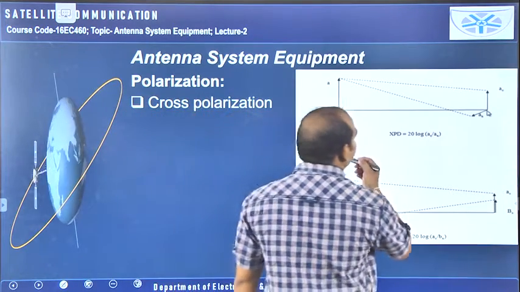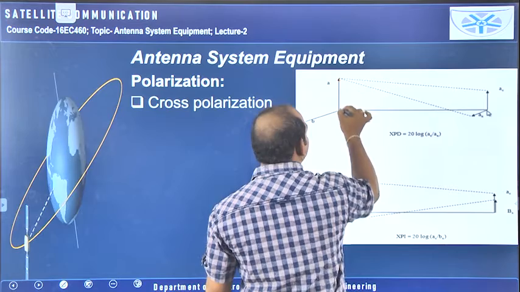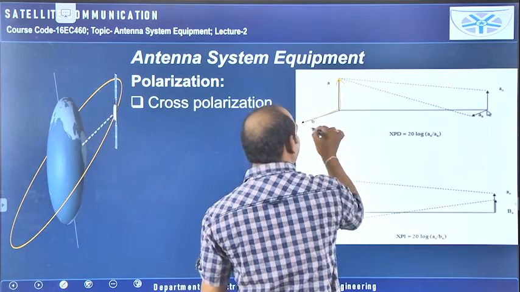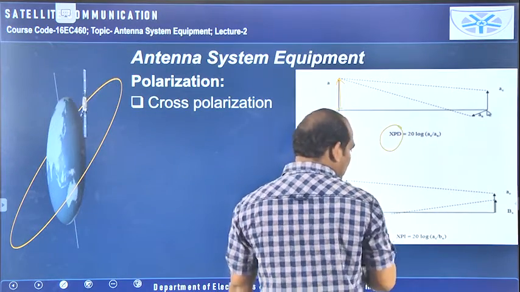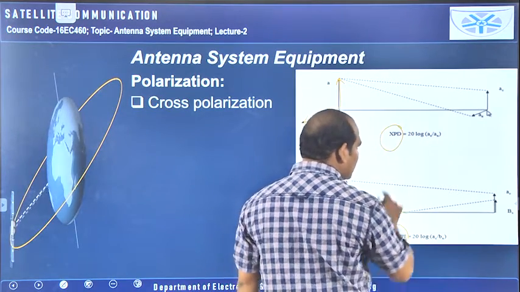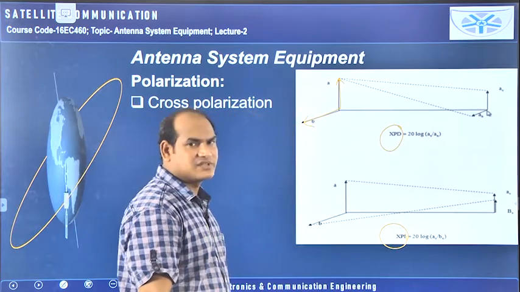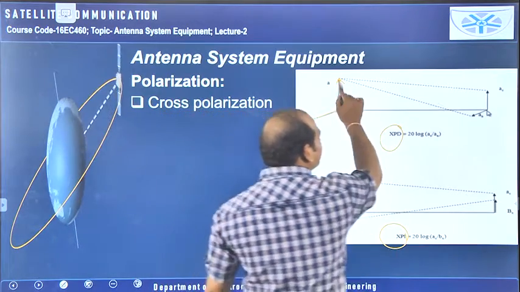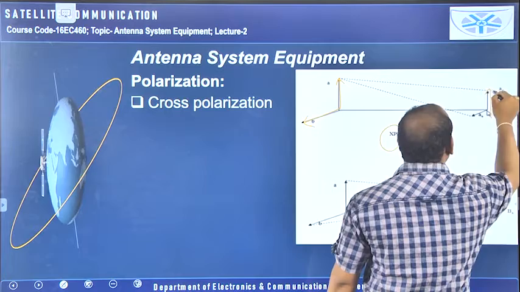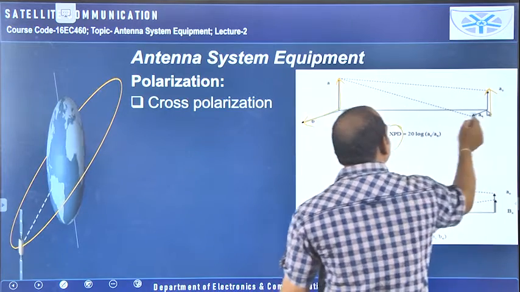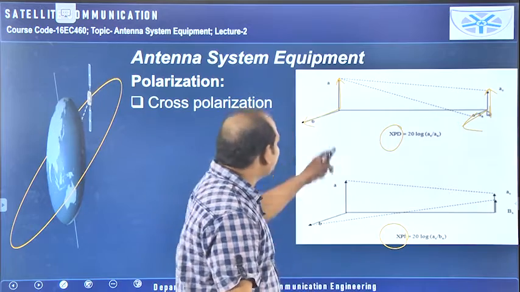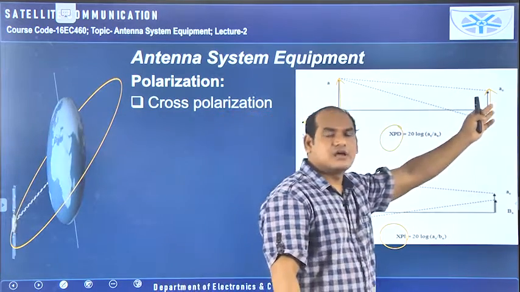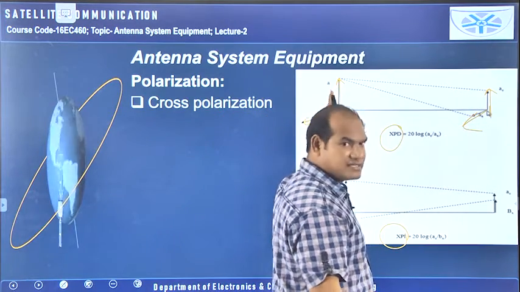You see these two. Here it is A direction, it is B direction, or AB vectors are there. Here cross polarization discrimination is available. Here cross polarization interference is available. Two things are considered in case of cross polarization. So here the A vector is there, that is received here. And the same A vector is coming in the perpendicular direction of this receiving A direction also. Here B is not received, or you assume here only the A vector is there.